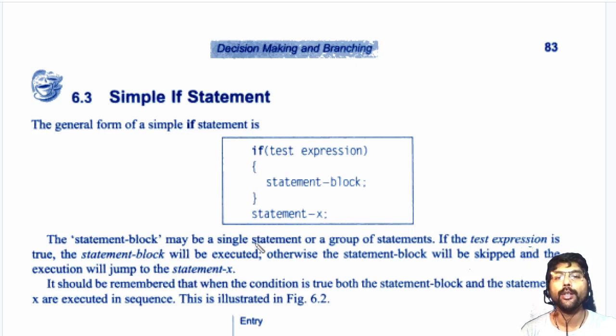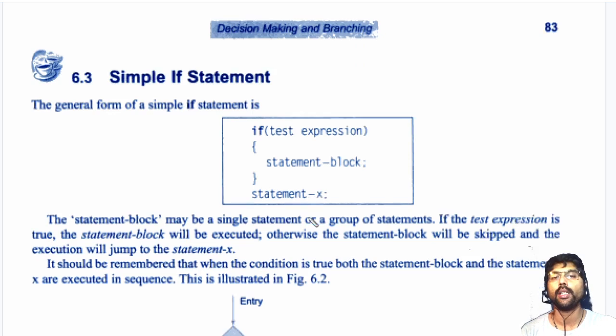Next, the statement X continues outside the if statement. If this test expression returns true, then this statement block will be executed. Otherwise, if it is false, this statement block will be skipped and statement X will be executed.